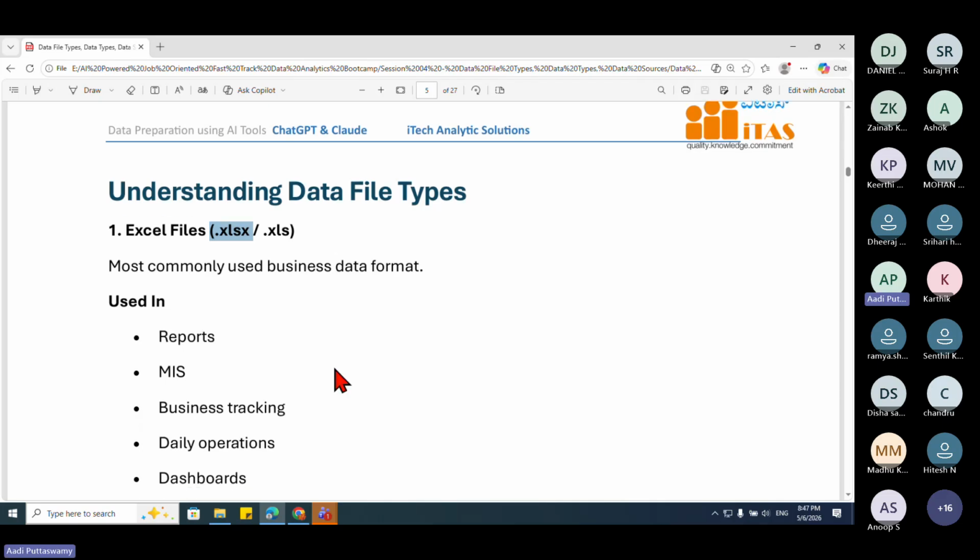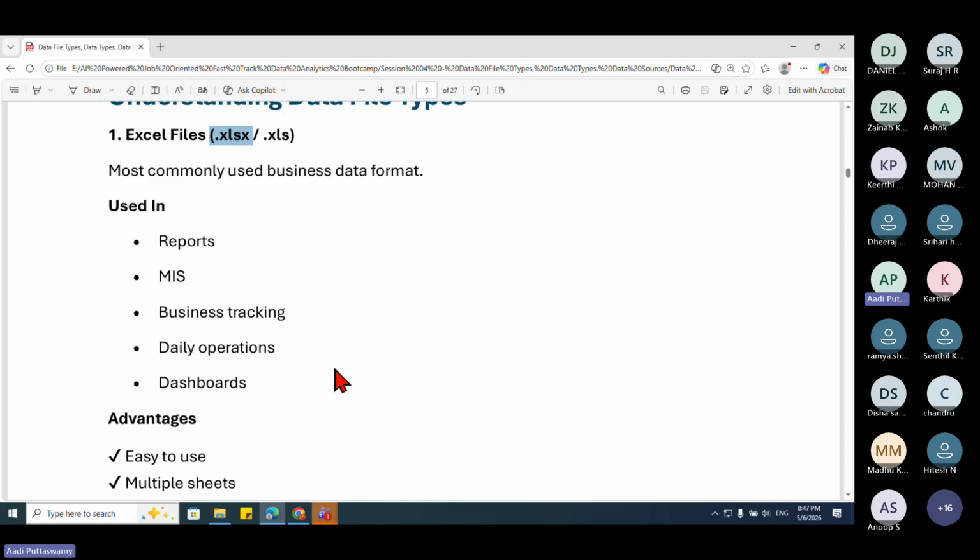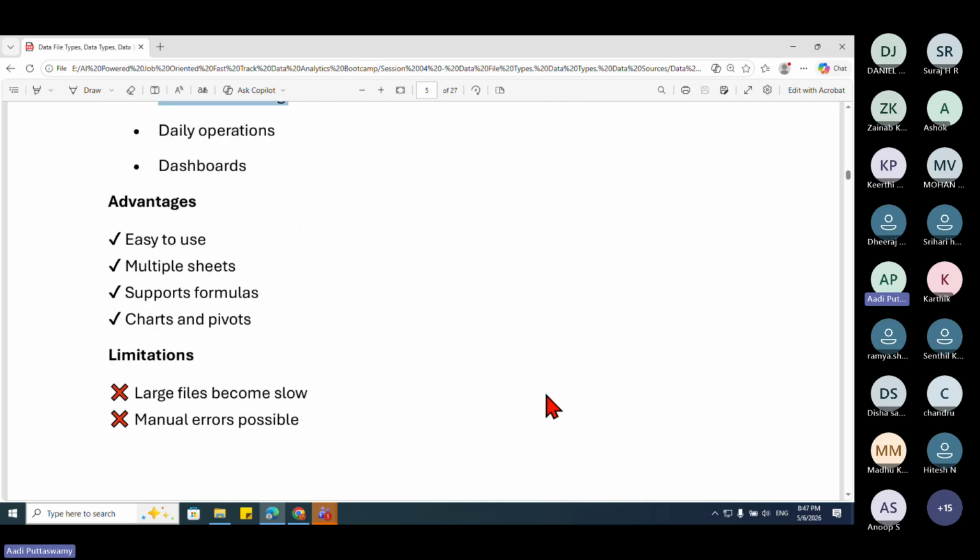This is actually the most commonly used data source or file type, which we use in reports, MIS reports, business tracking, daily operations, or dashboards. Why do we actually use this? Because it is easy to use, has multiple sheets, supports formulas, charts and pivots, and also we can program in this.